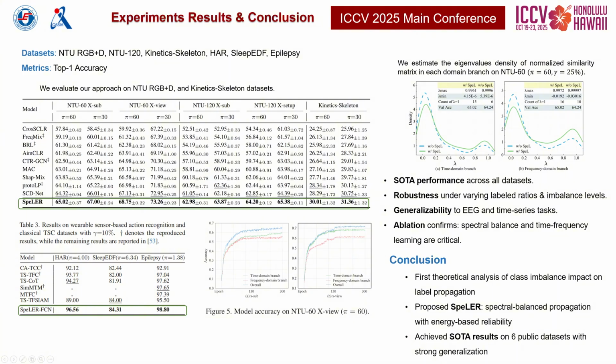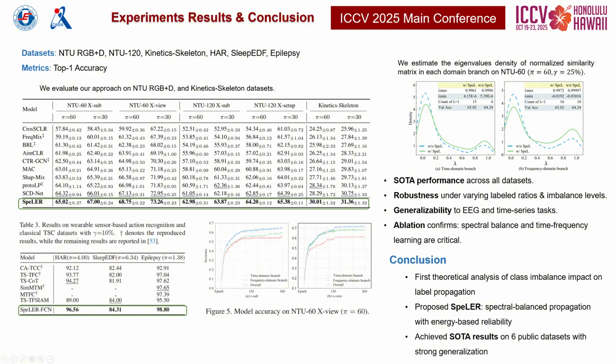We also validated generalizability. Beyond skeleton-based action recognition, our framework achieves top results on EEG and other time series classification tasks, demonstrating its wide applicability. Lastly, our ablation study confirms that both spectral balancing and energy-based reliability are indispensable. Removing either component leads to significant drops in accuracy. As the spectral density plots show, SpeLER successfully reshapes the eigenvalue distribution, leading to more reliable label propagation and ultimately better model training. To conclude, our work makes three major contributions.